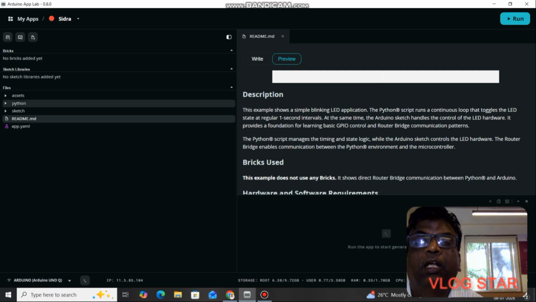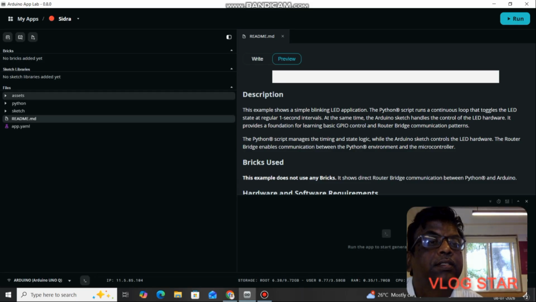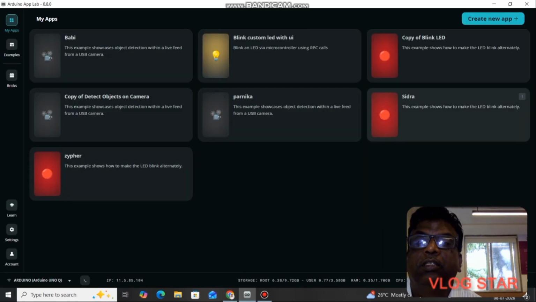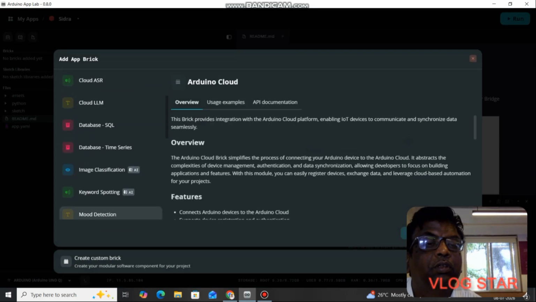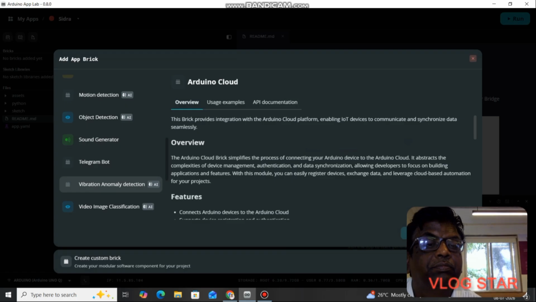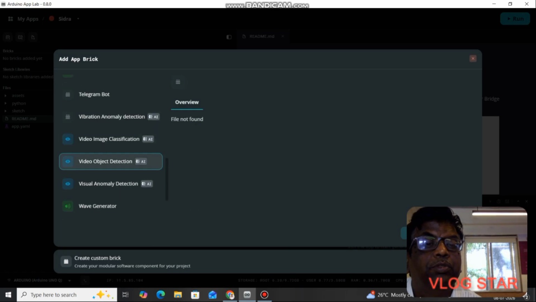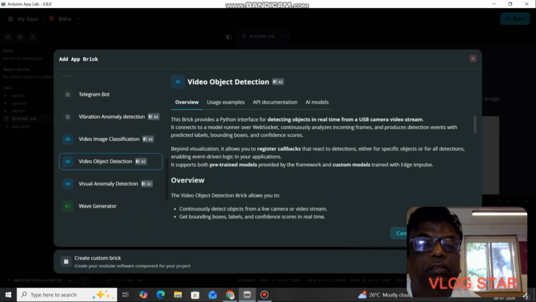Okay friends, now we have seen what example we are taking. We have converted that example into an app. Once you go into this app, there is a new app that is created, that is nothing but this Sidra. Now let's open this app and add the bricks here. Add the bricks of video object detection.